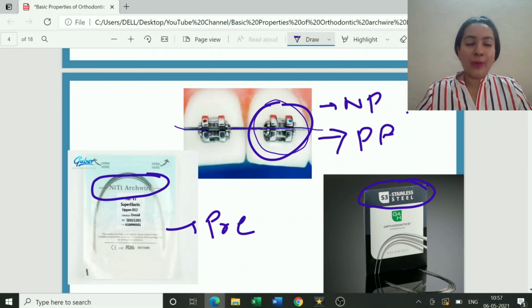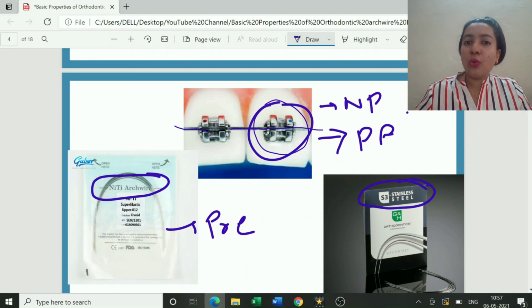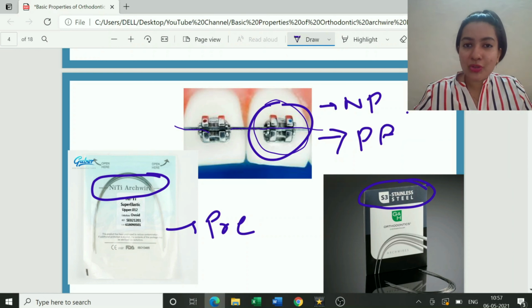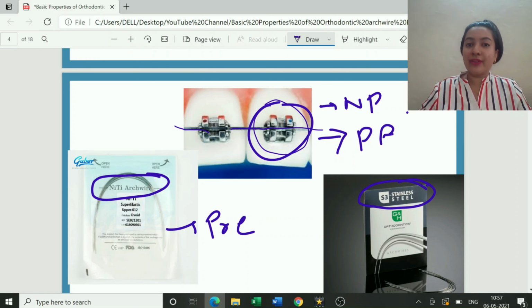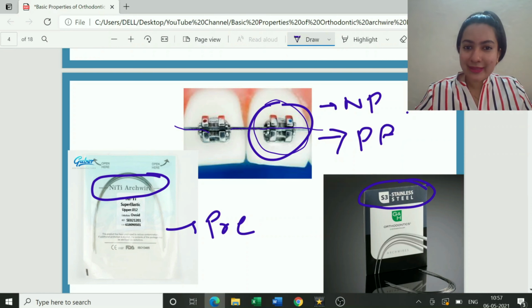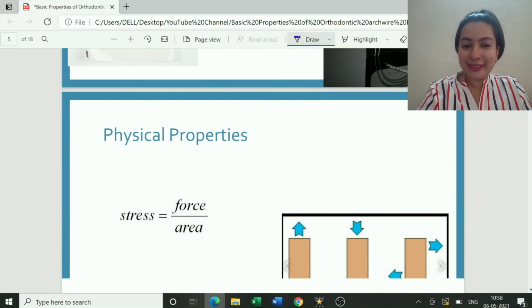Now a little more about wires. Wires can be either round or rectangular. So whenever we are mentioning 012, 014, 016, 018, it means we are talking about round wires. Whereas if I'm using terminologies like 16/22, 17/25, 19/25, 21/25, all these are rectangular wires. Maybe this concept is a little confusing right now, but let's just start with the properties so that these things become clear.